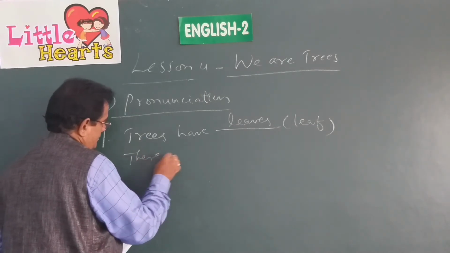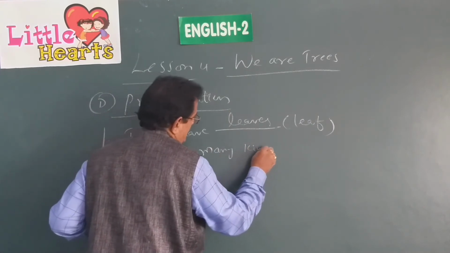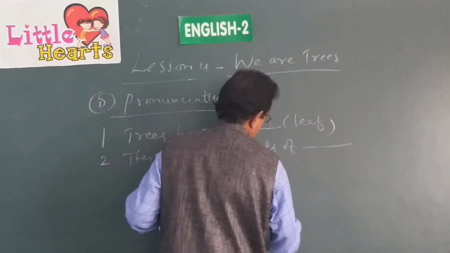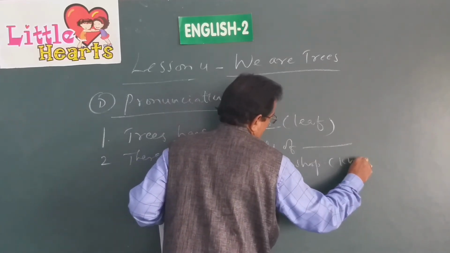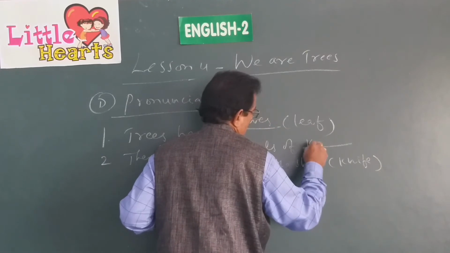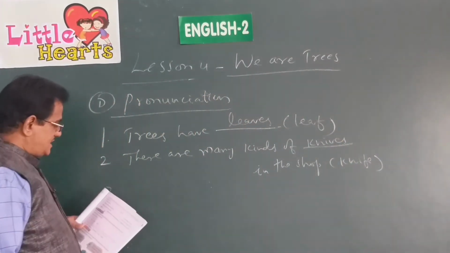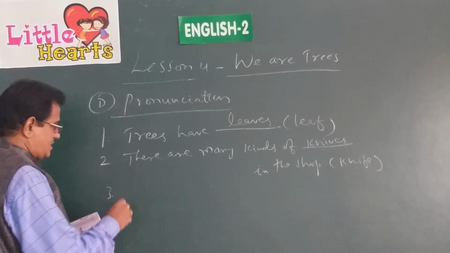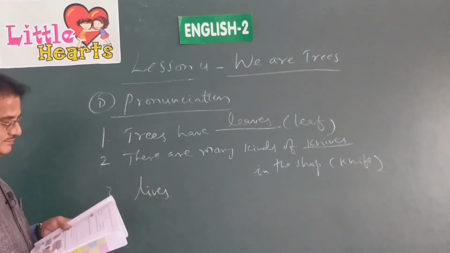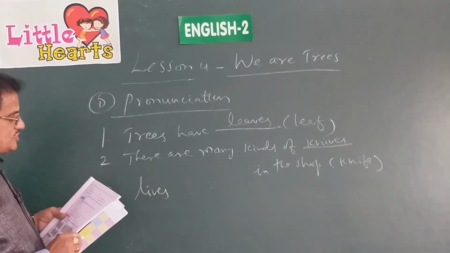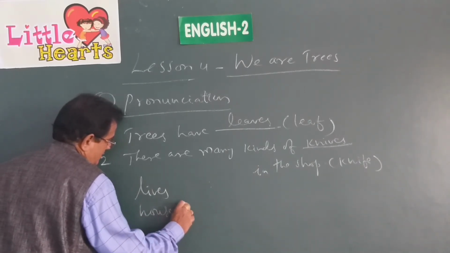There are many kinds of dash in the shop. Here, knife. So you have to write the plural as knives. This is how we write the sentence. Many people lost their dash in recent floods. We have to write the word lives there in the blank. Many dash spend their time watching TV serials. Housewife, plural form is housewives.